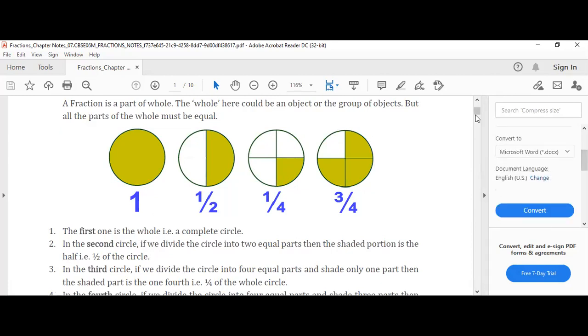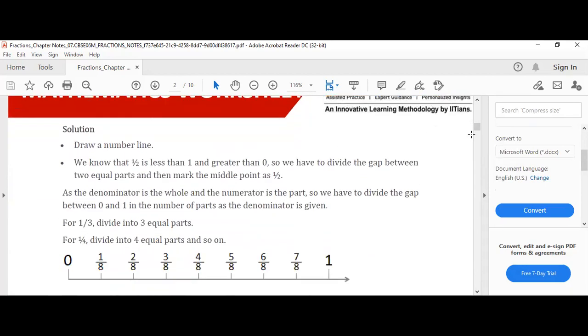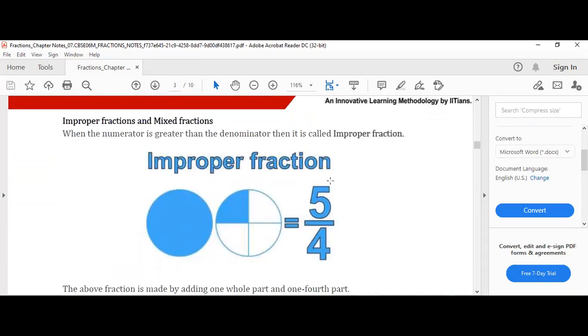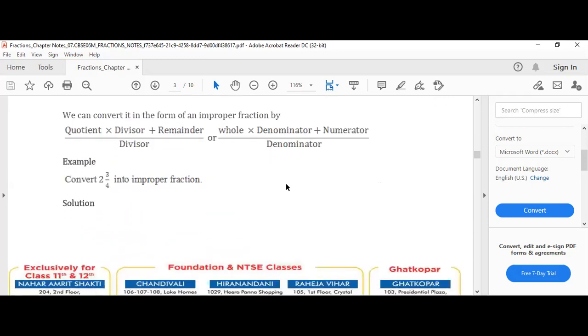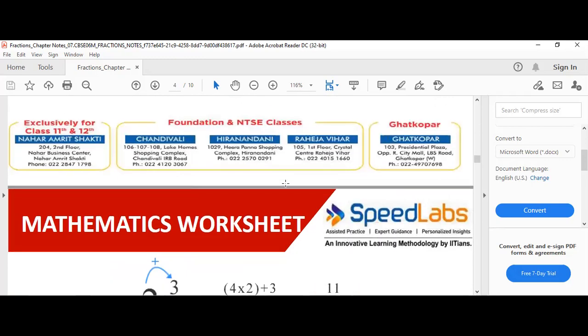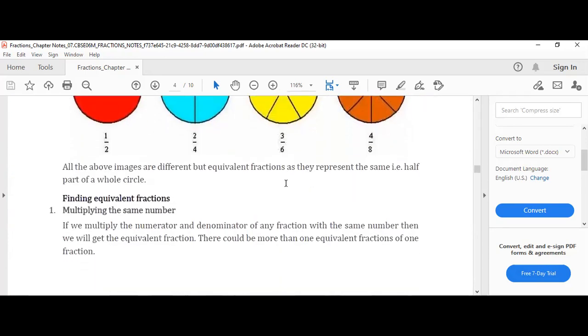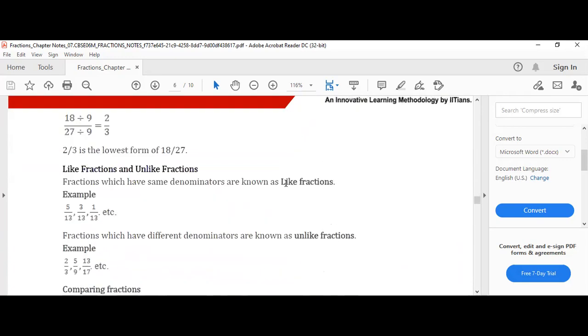Now you can see the concepts are there. What is improper fraction? If the numerator is greater than denominator, it is an improper fraction. What is proper fraction? Improper fractions, you can see. So these are the notes available. Yes or no? Nice notes are there written by the expert faculties.